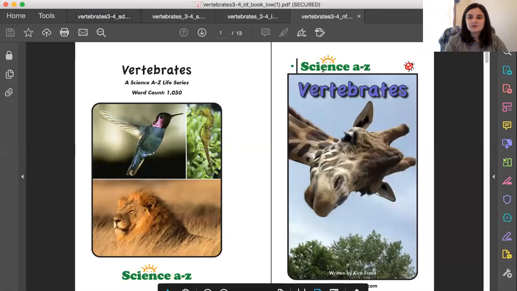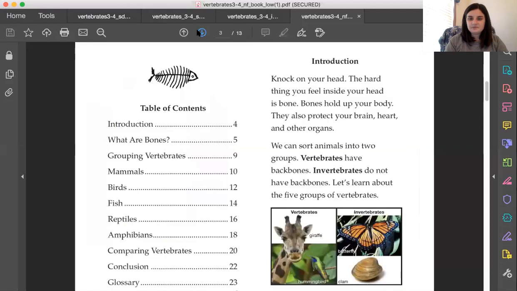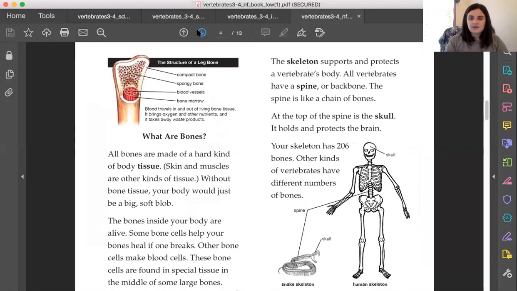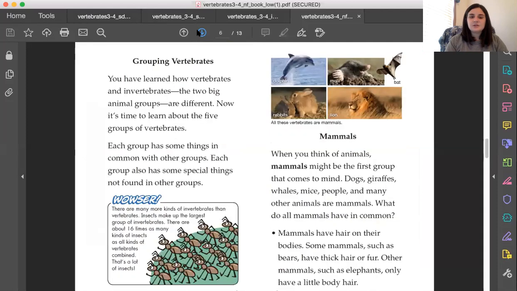I'm going to go ahead and share my screen. I'm going to share the book. So, this is what you listened to already on Science A to Z. Okay, so the notes we're going to take are actually going to be on the 5 groups. Grouping vertebrates. There's a very fancy word we use when we group vertebrates. It's called classify. Classify is when you put something into groups.